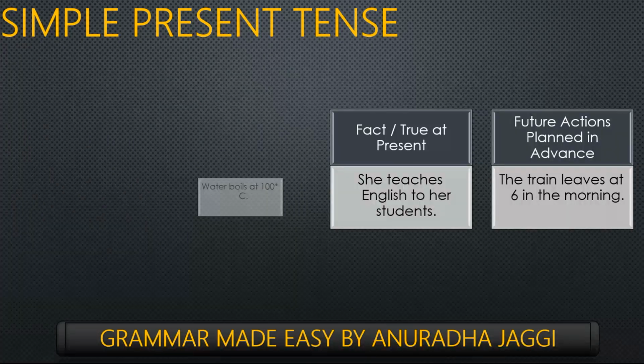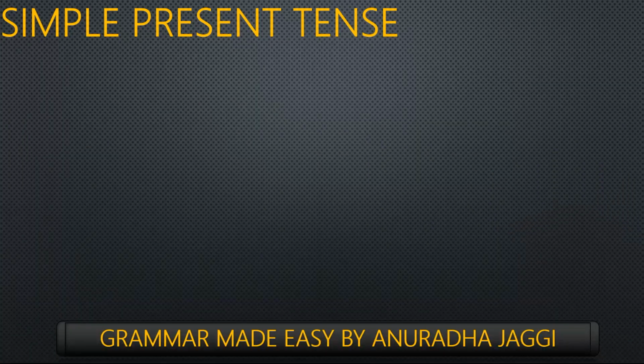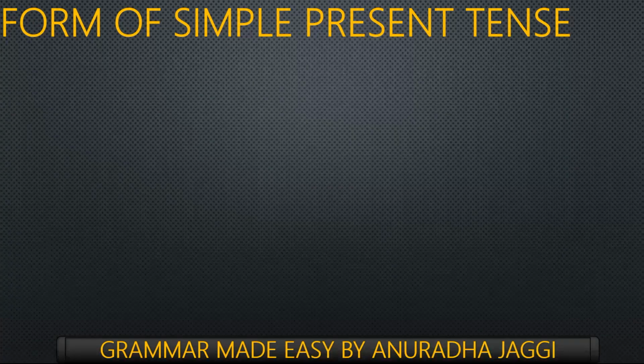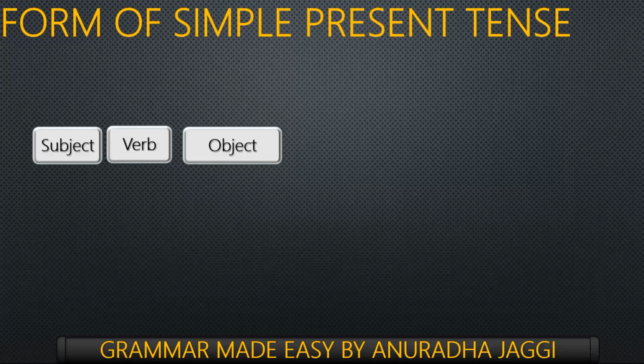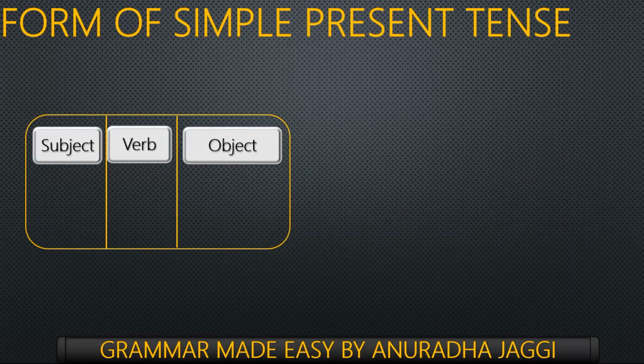Now, moving further to it, I would like to discuss that every sentence is basically divided in three. Like every sentence has got three things. It has a subject, it has a verb, and an object. Now, if I talk about a sentence, I bake a cake, here I is a subject, bake is a verb, and cake is an object.